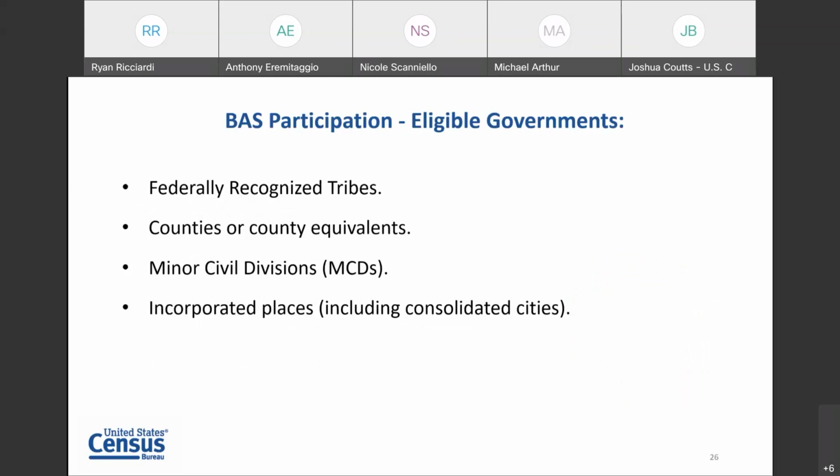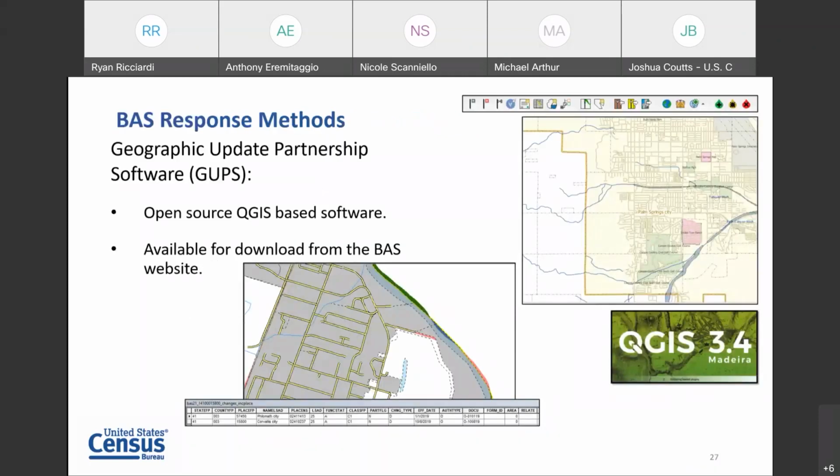And if you remember from earlier in the presentation, these are all legal entities, and they're legal geographies that get updated through the BAS. So it's legal governments that we reach out to. The next slide is the BAS response methods, and that's a digital exchange. So we have moved away from paper-based operations.